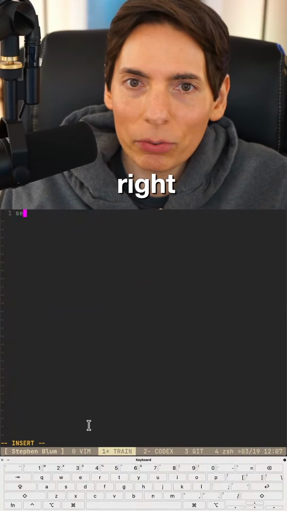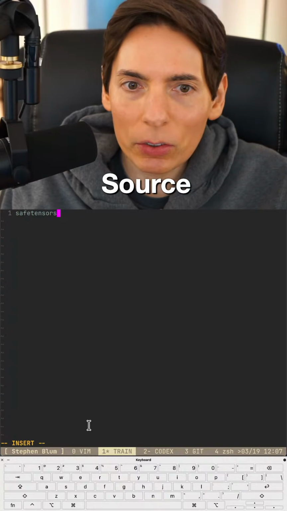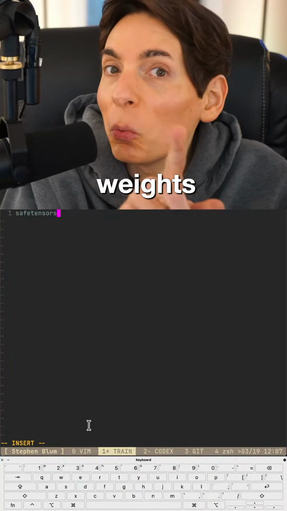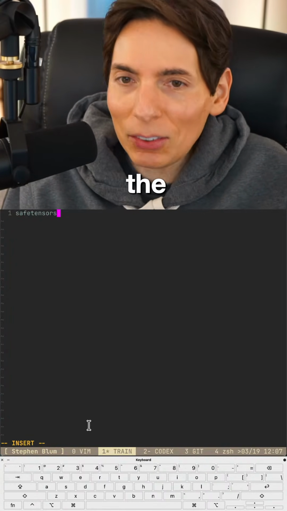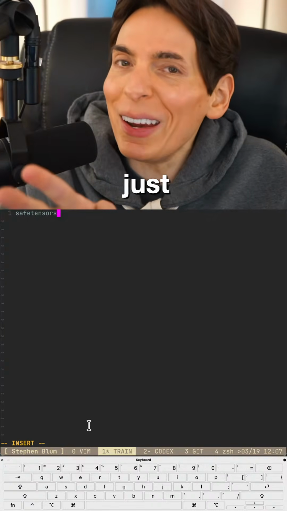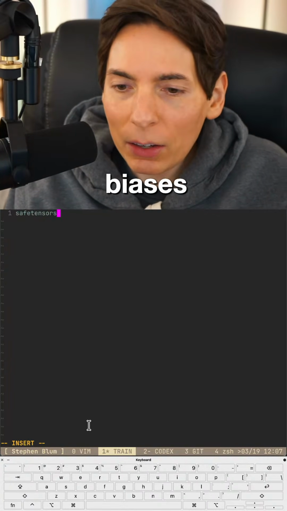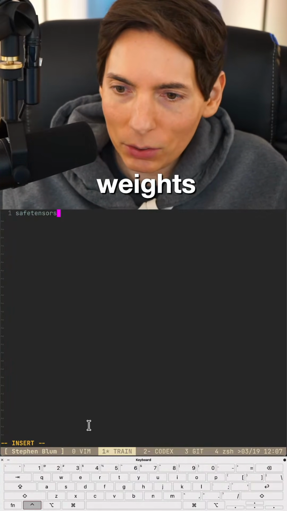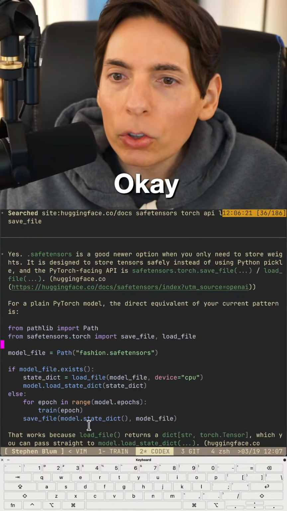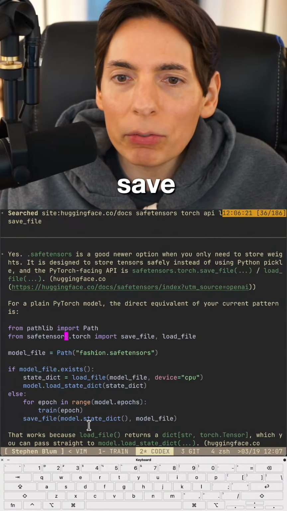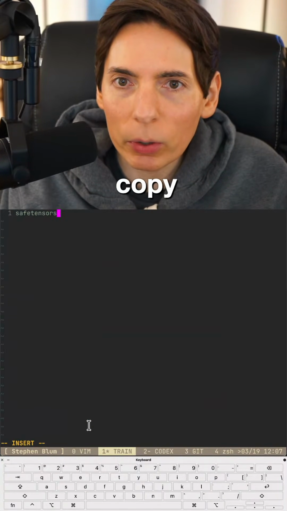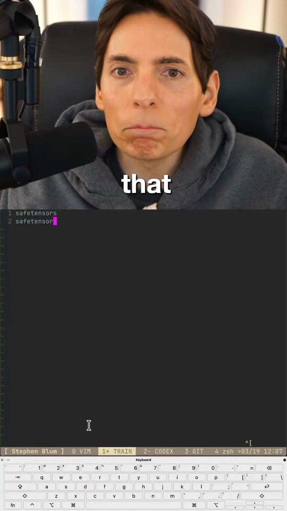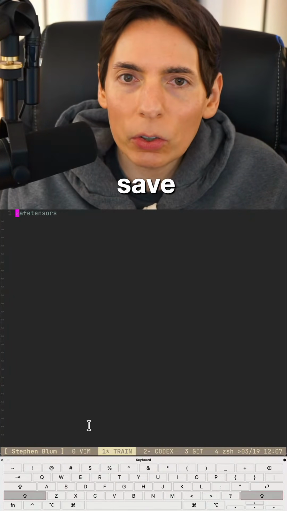All right. Safe tensors. Is it safe tensors? It saves the weights. Just the weights. Not the gradients and not any of the other things. Just the weights. The biases and the weights. Okay. So we're going to import safe tensor. Let me copy paste that real quick. Let's double check that I got that right. Looks good.